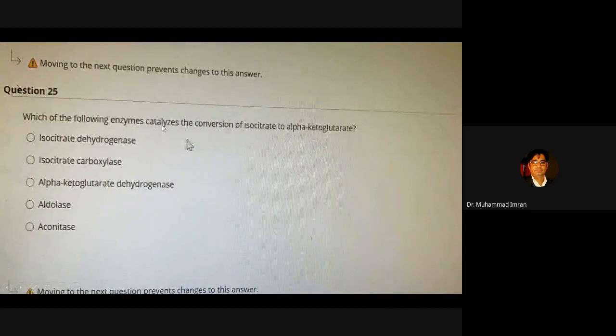Which of the following enzymes catalyzes the conversion of isocitrate into alpha ketoglutarate? It is isocitrate dehydrogenase.